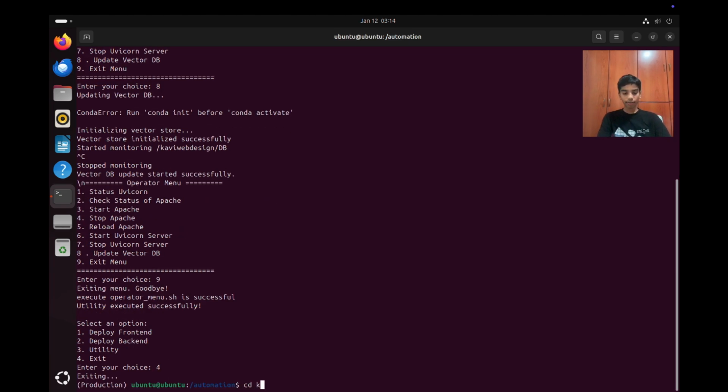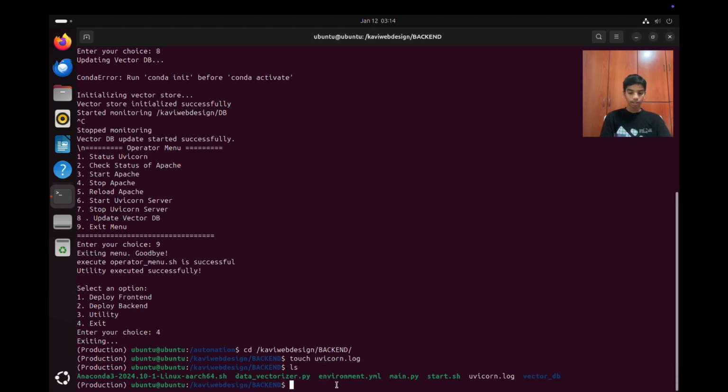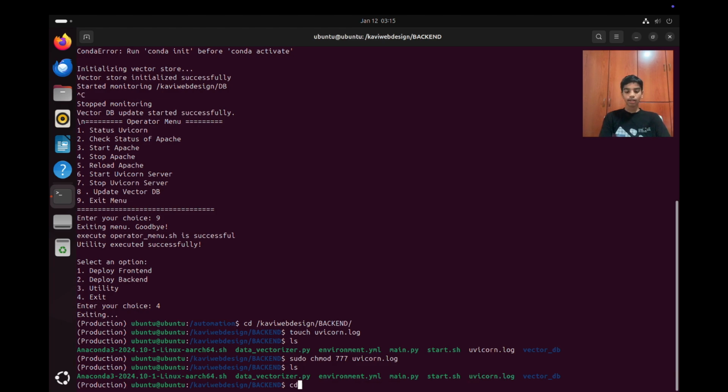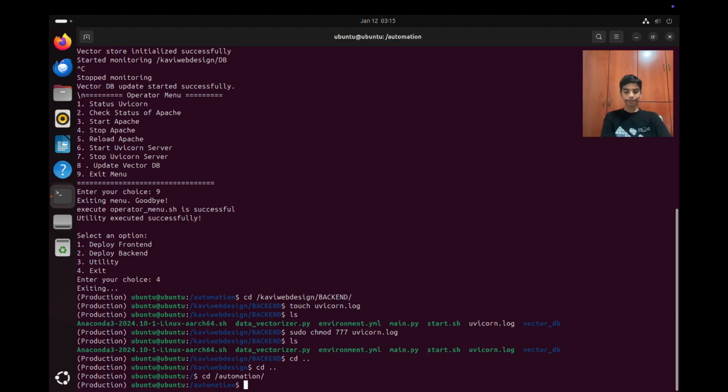Let me do cd kaviwebdesigns/kaviwebdesigns and backend. I'm gonna touch a file called uvicorn.log, and what touch does is just create a file. So ls, uvicorn.log, sudo chmod 777 uvicorn.log, ls again, cd, cd automation.